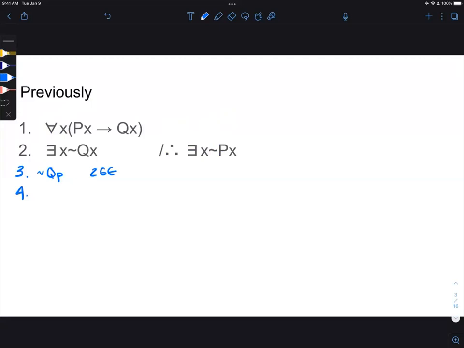And now I can use my universal elimination rule. And I'm definitely allowed to use P because I know universal statements apply to everything, and there isn't a reason for constraining this. So 1AE. And now I can use modus tollens.